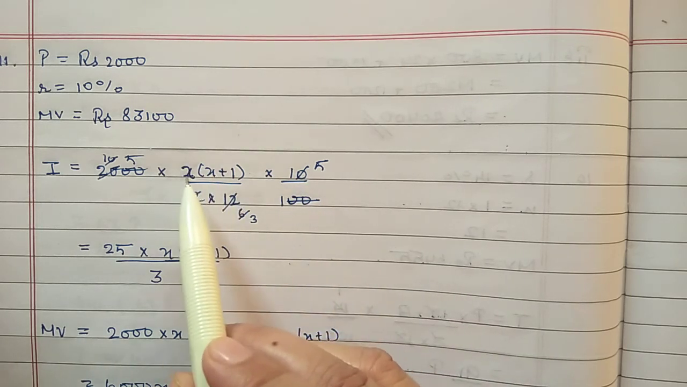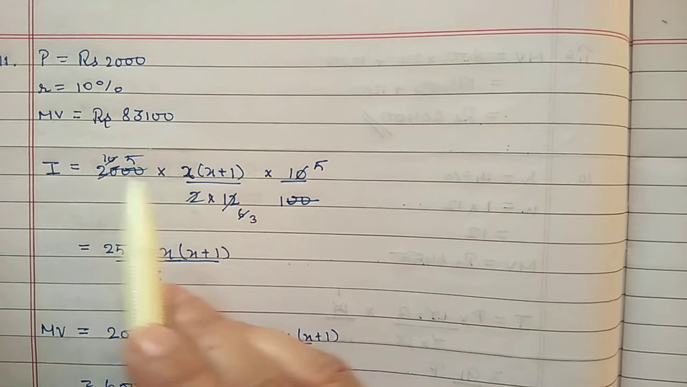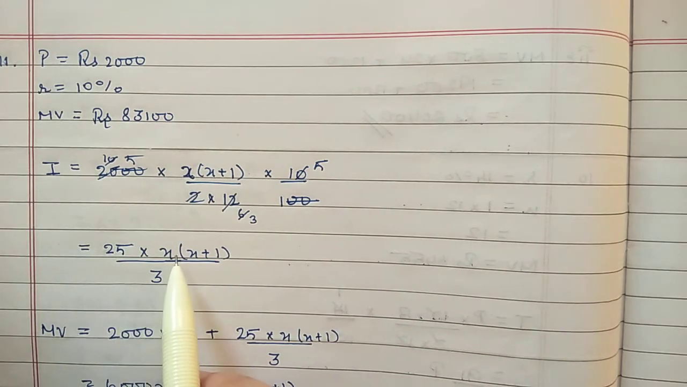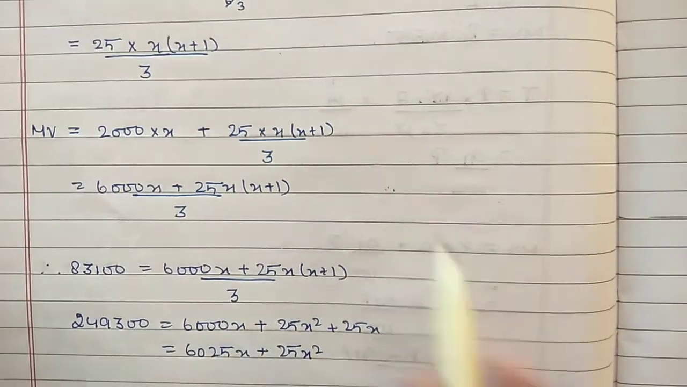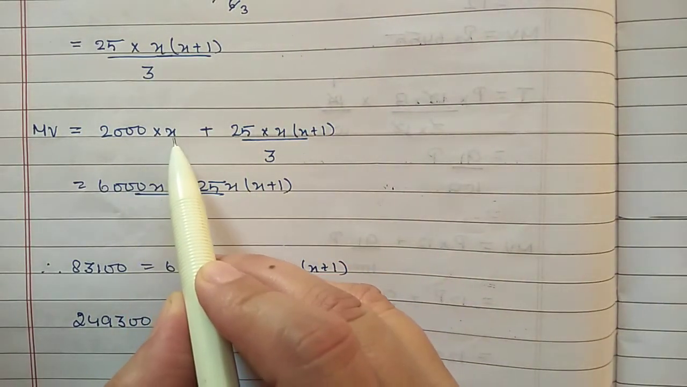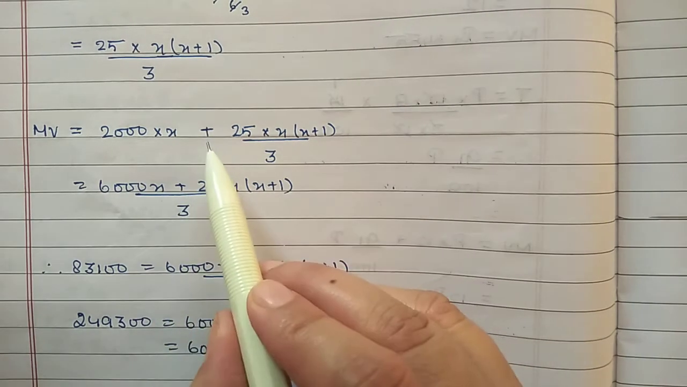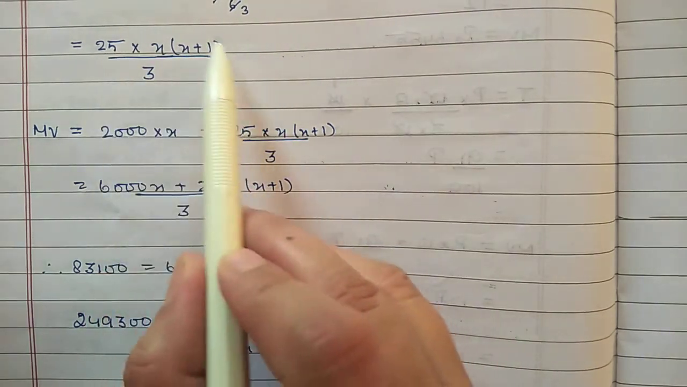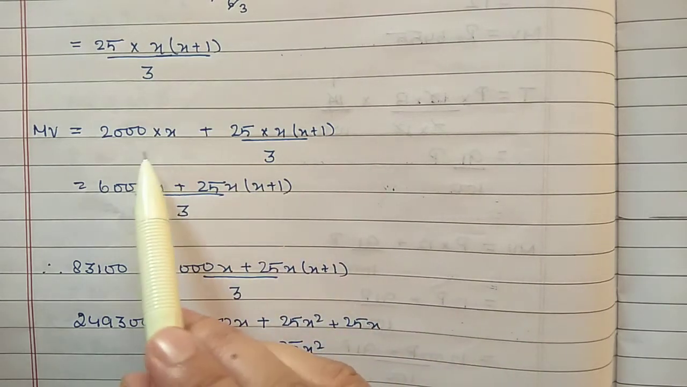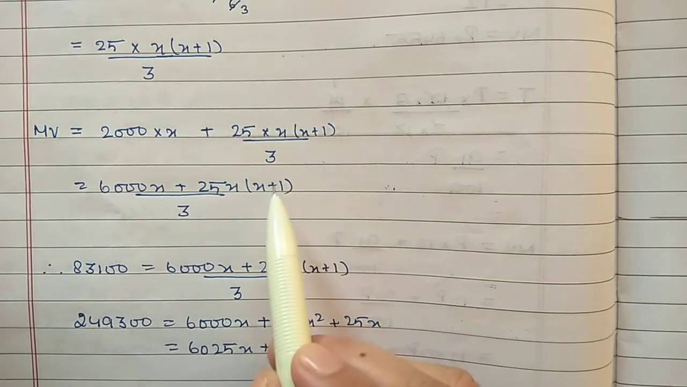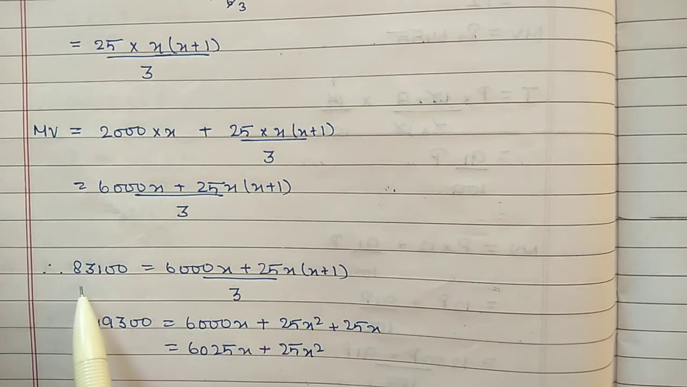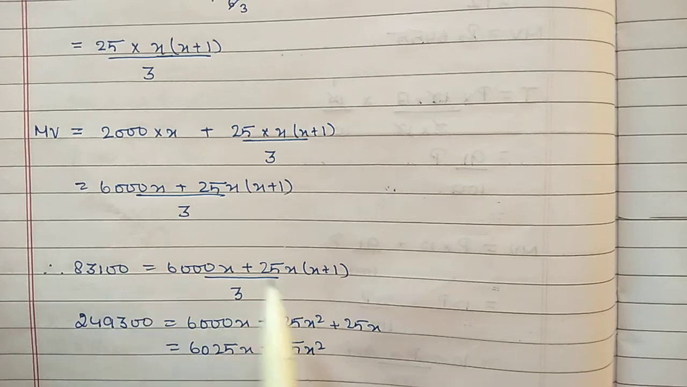So time here we have taken as x. After calculation we are getting 25x into x plus 1 by 3. Then we will find out the maturity value in terms of x. Maturity value will be P into n, and we have taken here x, plus the interest whatever we have calculated earlier. After this take the LCM and then you will get the maturity value. Now this maturity value we will compare with the given value in the question. In the question it is given 83,100 rupees.